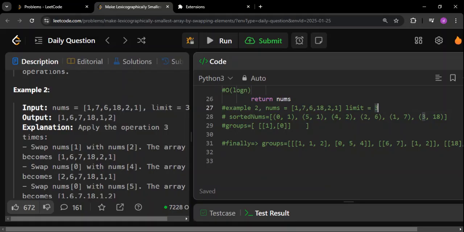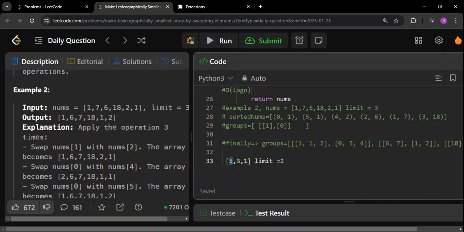One thing that I want to teach you before that is, for example, I have three elements. Let me start with 5, and then 3, and then 1. Now let us say the limit equals 2. So can you quickly tell me whether 5 and 1 can be swapped? 5 and 1 can be swapped.